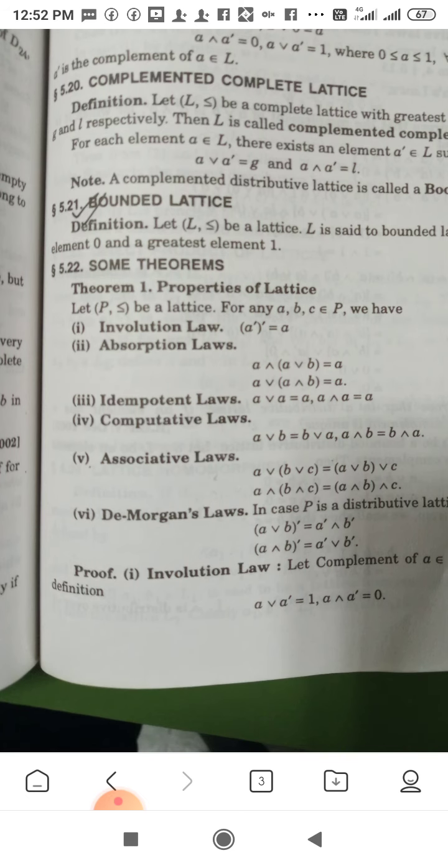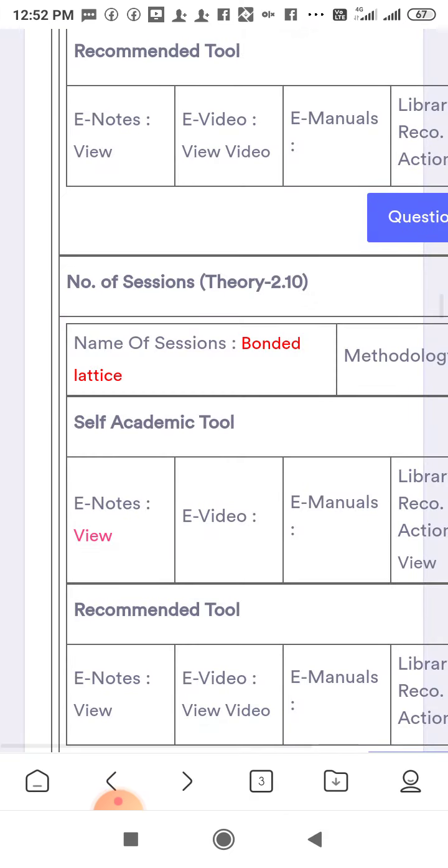Complement law: A join A dash is equal to 1, A meet A dash is equal to 0.